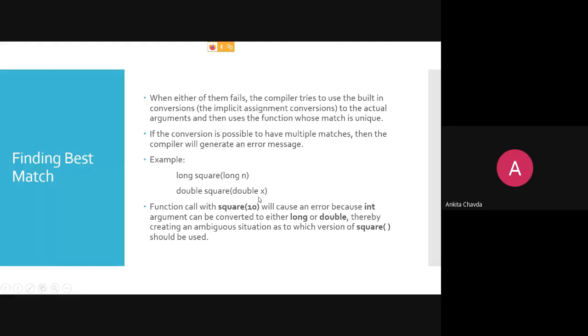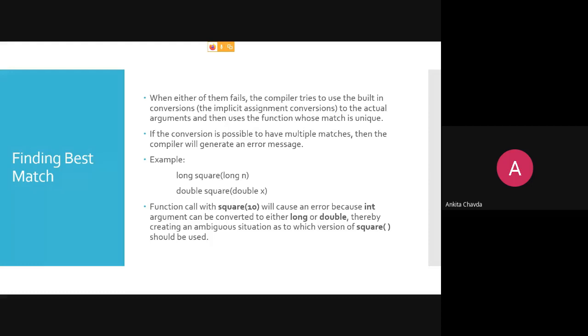I'm only having long and double. Now what will this implicit conversion do? This argument can be converted into long, right? Because 10 is an integer, we can even consider it as a long. That is also possible. And we can convert the value to double also, means 10.0.